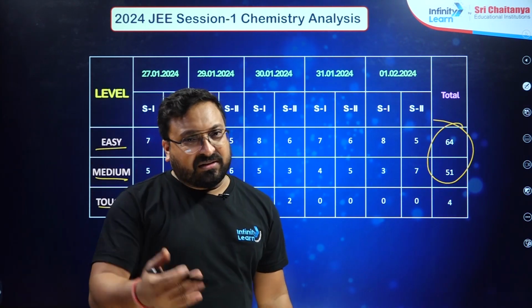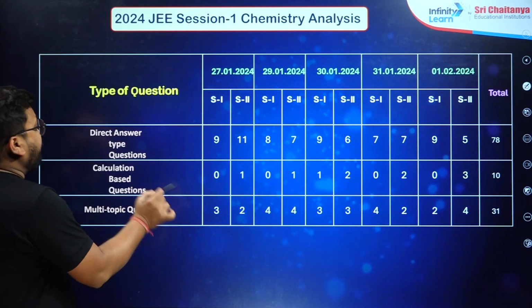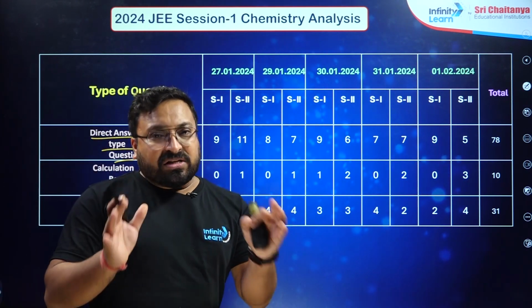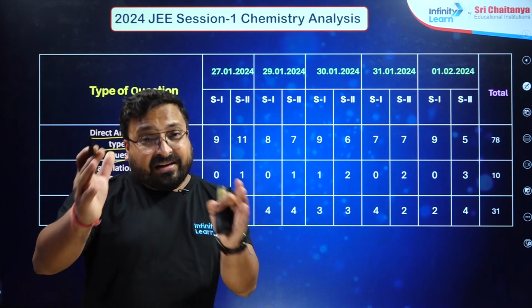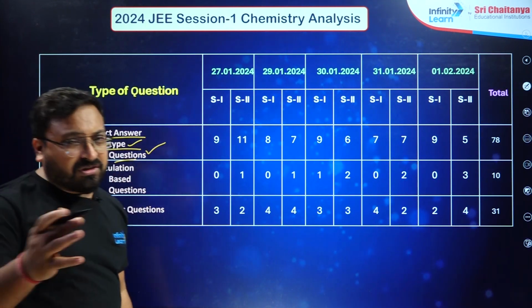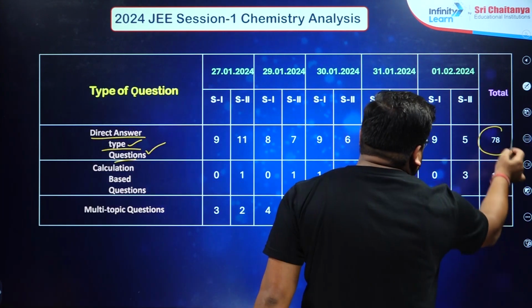Okay, so this is the distribution of the organic portion, and this is also a very interesting case. Most of the questions can be answered directly. Even for direct answer type questions, if you are good with your concepts, you can answer them directly, and that percentage is very high.